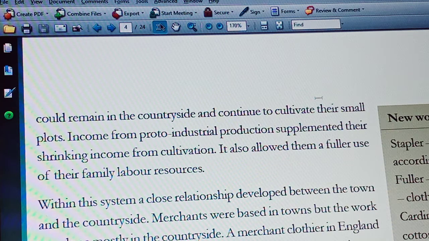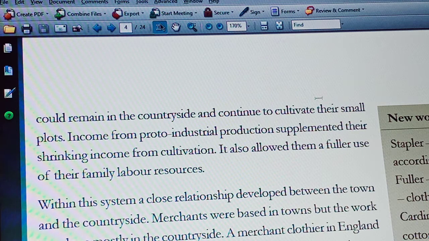Income from proto-industrialization production supplemented their shrinking income from cultivation. So, already we discussed small farmers lost the common lands. Common lands disappeared with the enclosure movement and all.